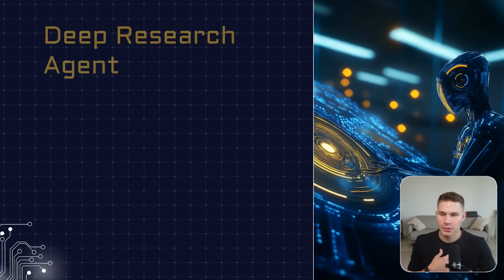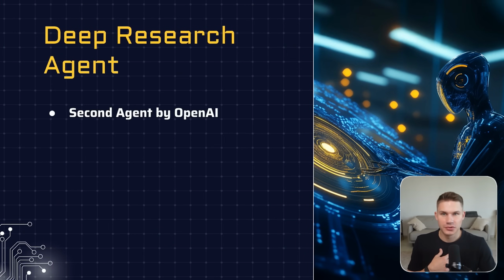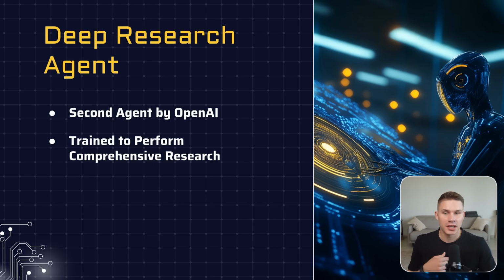Okay, now let's talk about the second agent, which is the Deep Research agent. This is the second agent released by OpenAI, and it was trained to perform comprehensive research. It can search the web, pull up the necessary sources, and then compile all of that information into a really comprehensive and, honestly, from my experience, really valuable and insightful report.